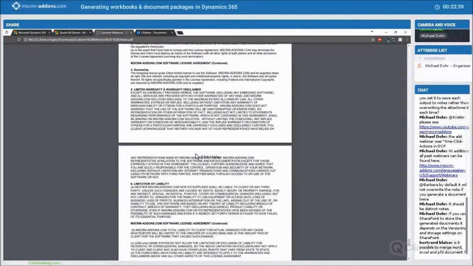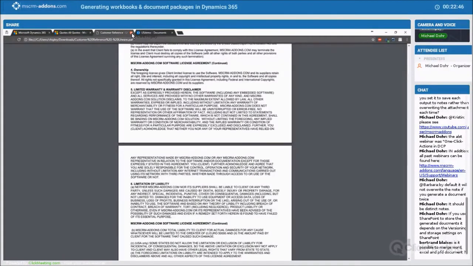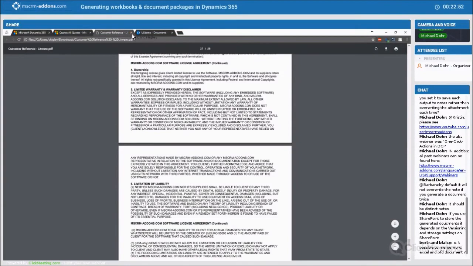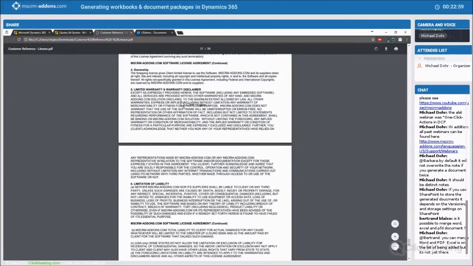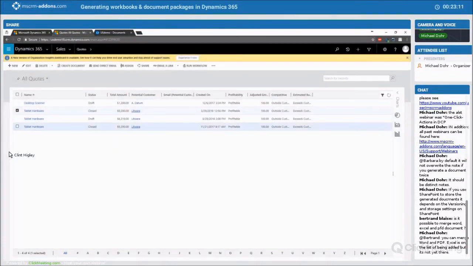So, a pretty powerful tool to put all these things together into one document. And the ease of administration of this is really simple. If these terms and conditions ever change, I don't have to go in and change a lot of templates to reflect the new terms and conditions. I just change the terms and conditions once, and then it's merged into this particular document. Okay, so let me go ahead and finish. I'll just cancel this out.